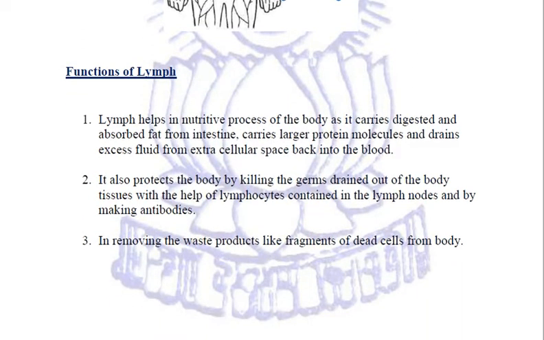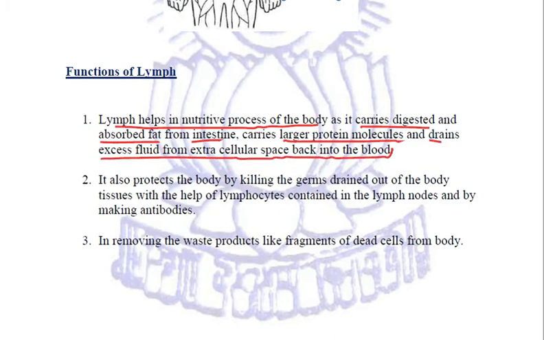Number one, lymph helps in the nutritive process of the body because it carries the digested and absorbed fat from the intestine. It carries the larger protein molecules, and it drains excess fluid from the extracellular space back into the blood.